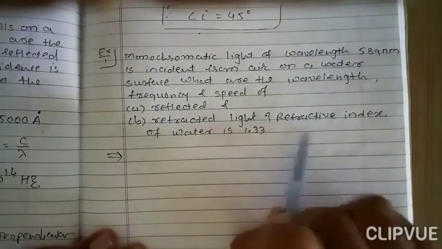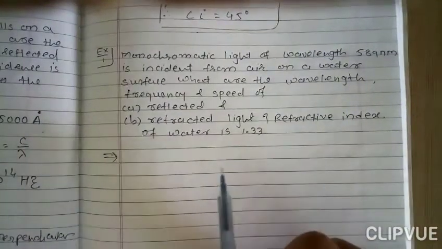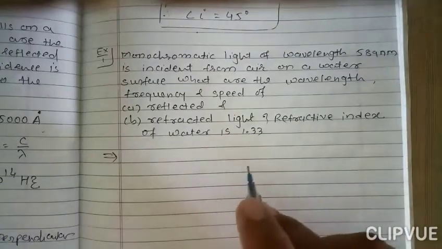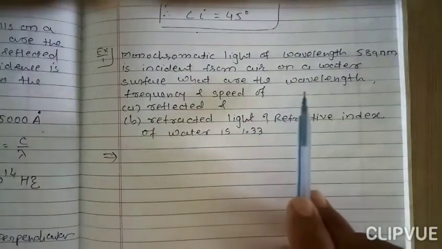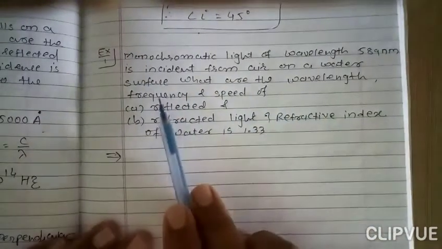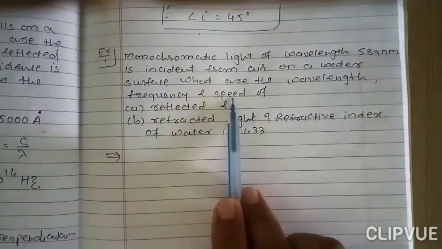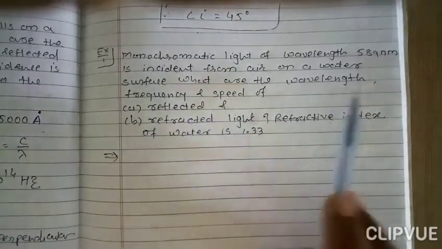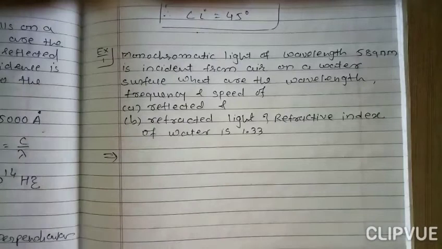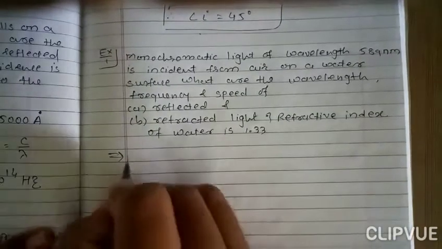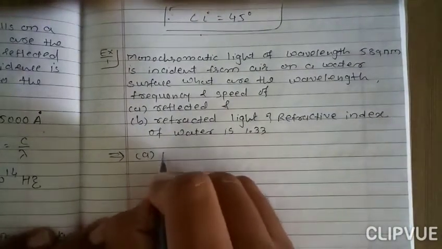The refractive index of water is 1.33. We know the value, right? So in this sum we have to calculate the wavelength, frequency and speed for reflected and refracted light. First of all we calculate for reflected light.